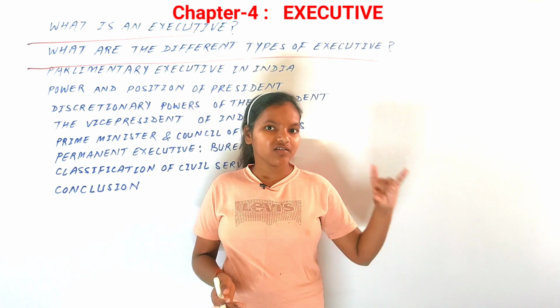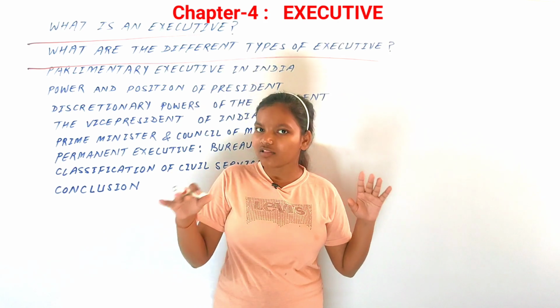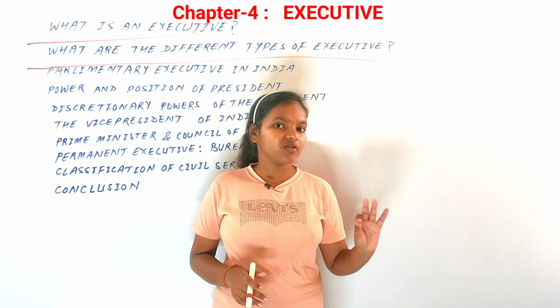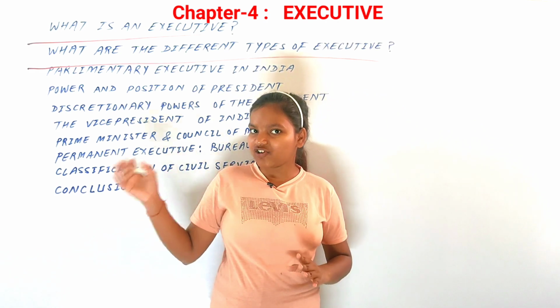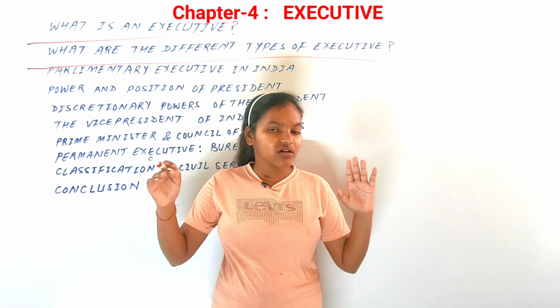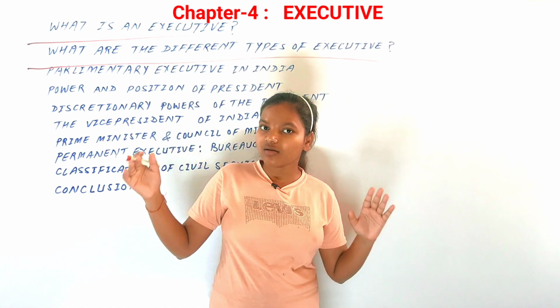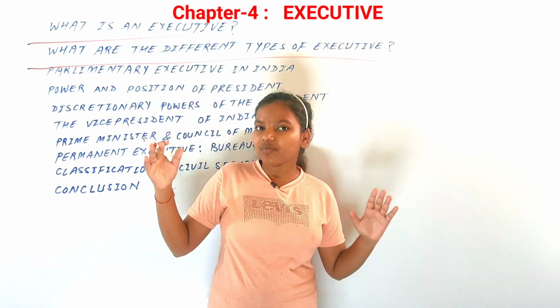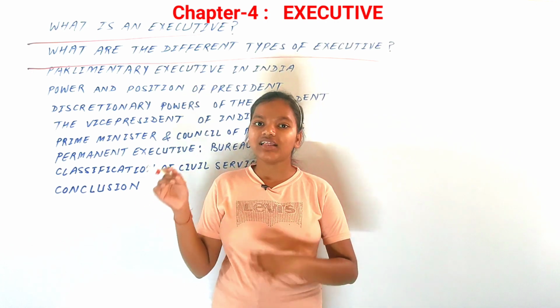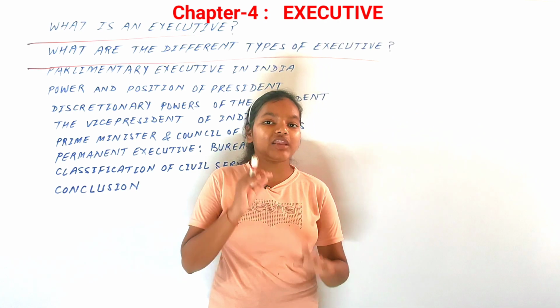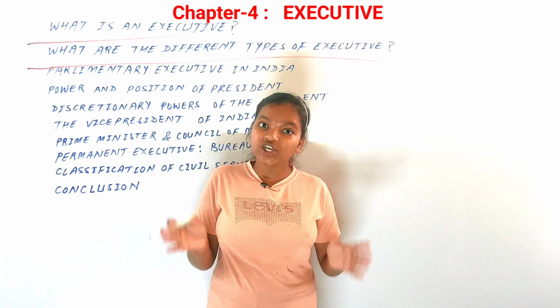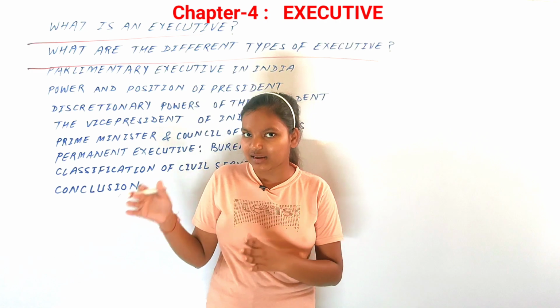But in the presidential system, the president is holding all the power and is not accountable to the legislature, whereas in the semi-presidential system and the parliamentary system, the president and the prime minister are accountable to the legislature. That is not the case with the presidential system. So those could be the different classifications of different types of executives.